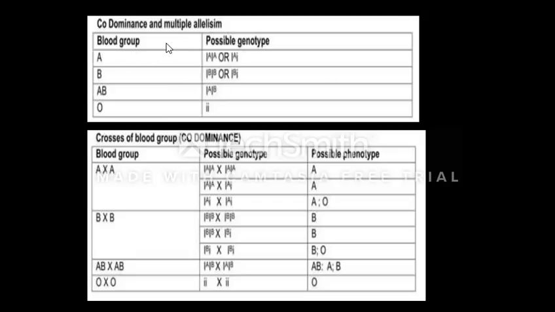Let us see codominance and multiple allelism. Blood groups are these: A, B, AB and O. Possible genotypes for this will be IA IA or IA i, and like this. Now crosses between the blood groups, when A and A are crossed, these types of genotypes are seen, and possible phenotypes are A and AO. Likewise for this also.